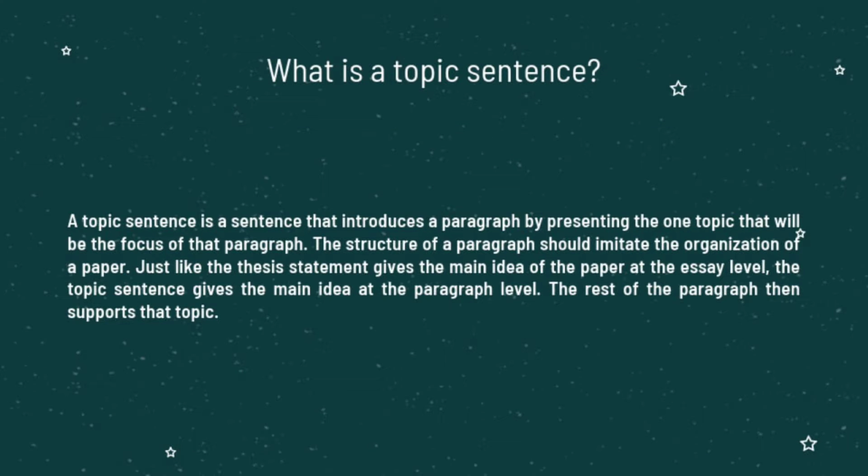What is a topic sentence? A topic sentence is a sentence that introduces a paragraph by presenting the one topic that will be the focus of that paragraph. The structure of a paragraph should imitate the organization of a paper, just like the thesis statement gives the main idea of the paper at the essay level. The topic sentence gives the main idea at the paragraph level. The rest of the paragraph then supports that topic.